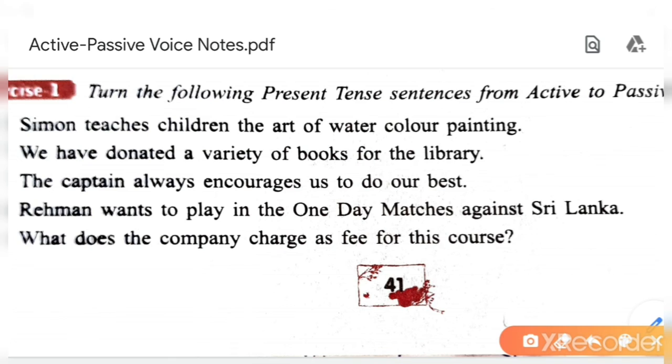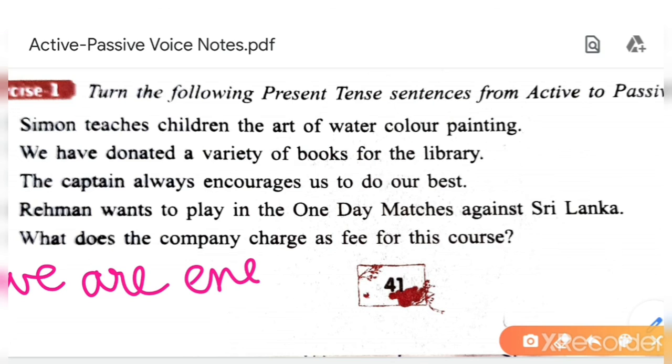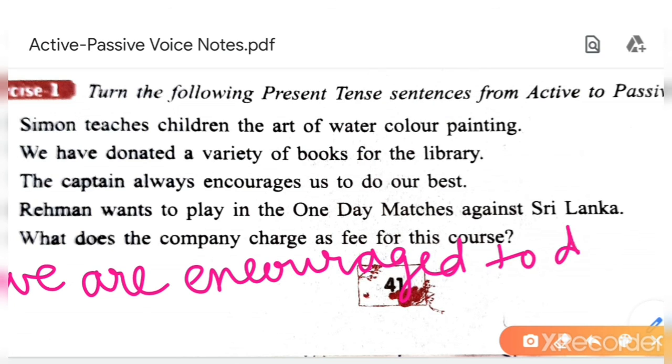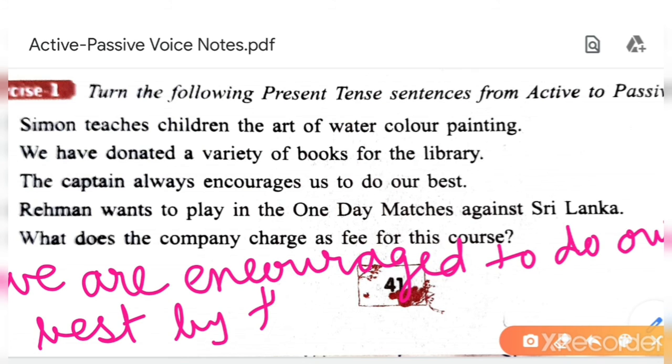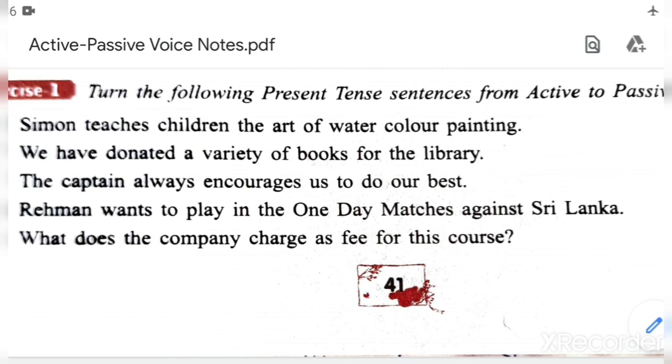Okay, write down: we are encouraged to do our best by the captain. Understood? We are encouraged to do our best by the captain. In this way you will change this sentence. Understood? Next one is, Rahman wants to play in the one-day matches against Sri Lanka.